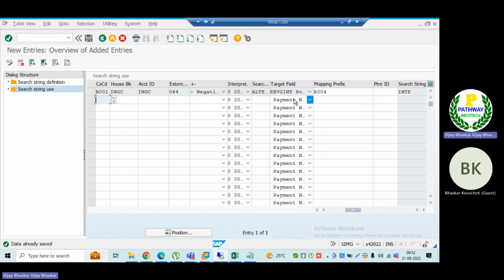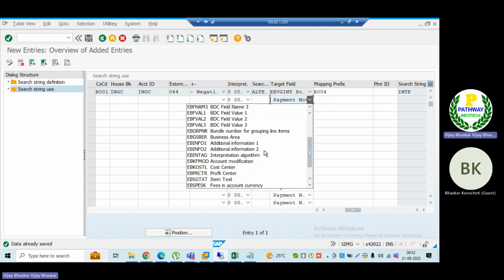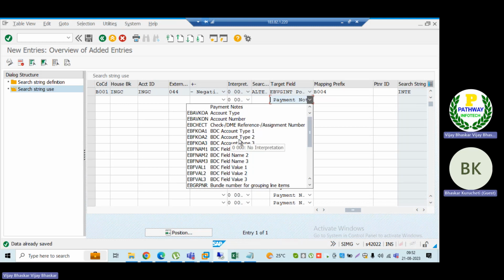In the search string, if you see here, the target field. I want to derive, let's say, a particular profit center. I want to derive some profit center, or I want to derive some text, or I want to derive some business area. There are different ways to define this.